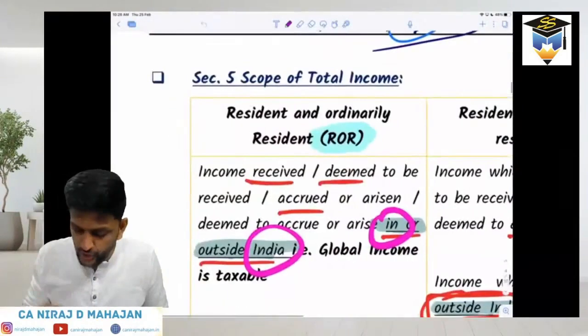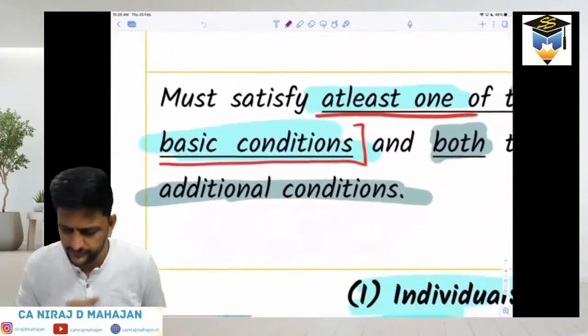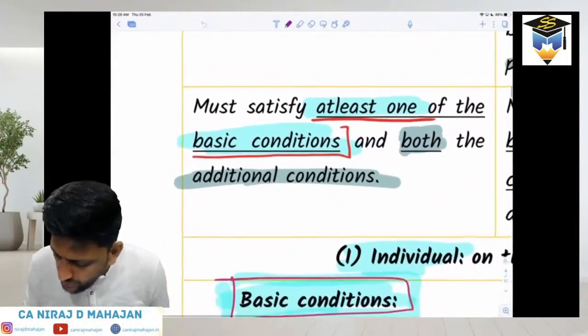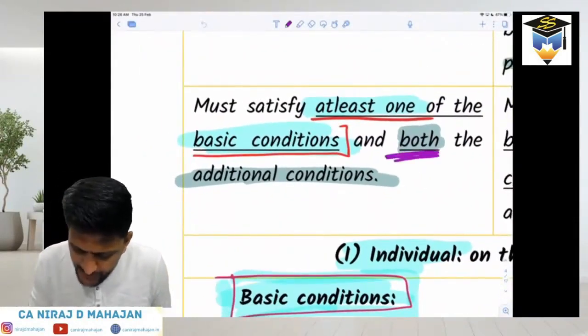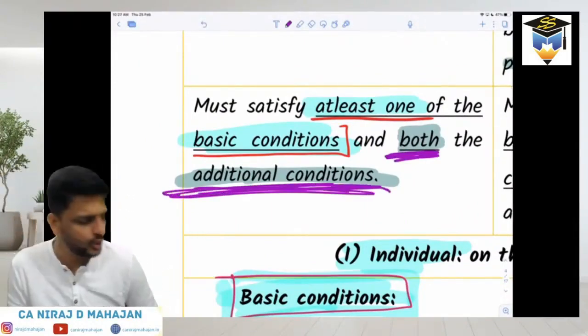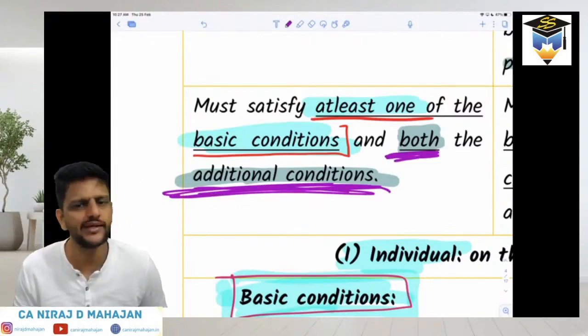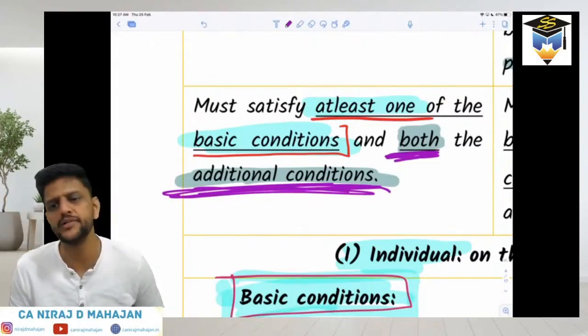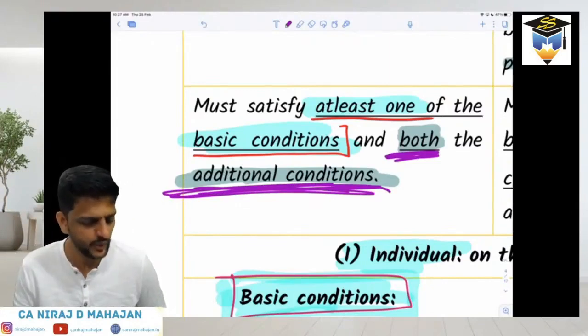So to become ROR, you should satisfy at least one of the basic conditions and both of the additional conditions. Whether he has any options in additional conditions, no. Both of the additional conditions should be satisfied. There is no option over there. Okay, till here, everybody?